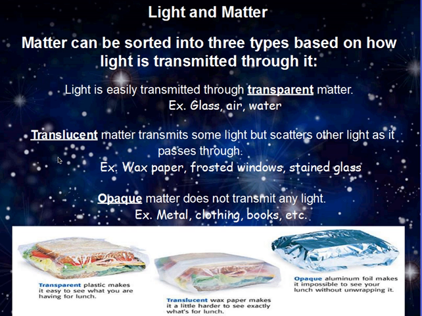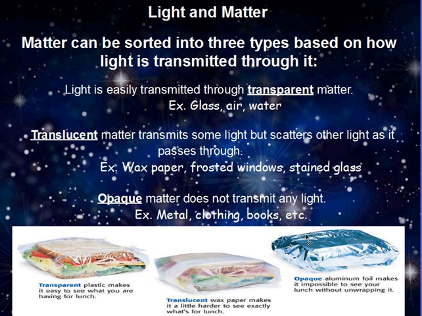Translucent matter transmits some light but scatters other light. In other words, you can kind of see through it, but it's a little bit blurry, such as wax paper, frosted windows, scattered glass. You can see a little bit through it, but not all the way, such as this wax paper around the sandwich. You can kind of see what you have in there for lunch, but I can't tell if you have ham or turkey.